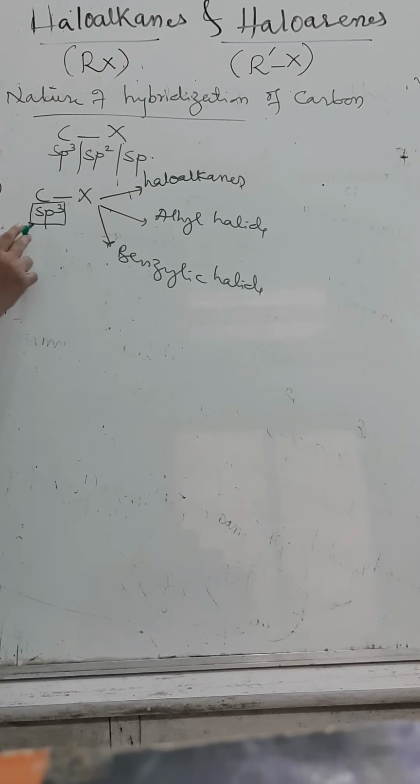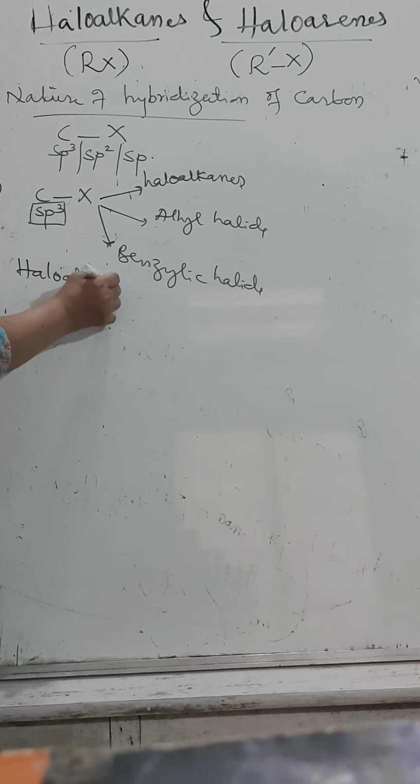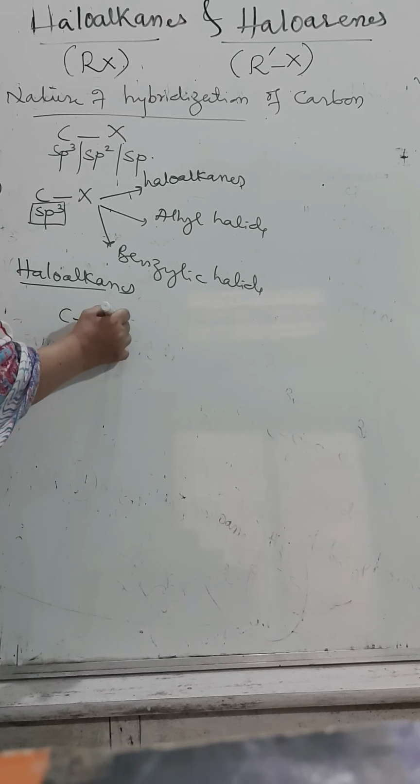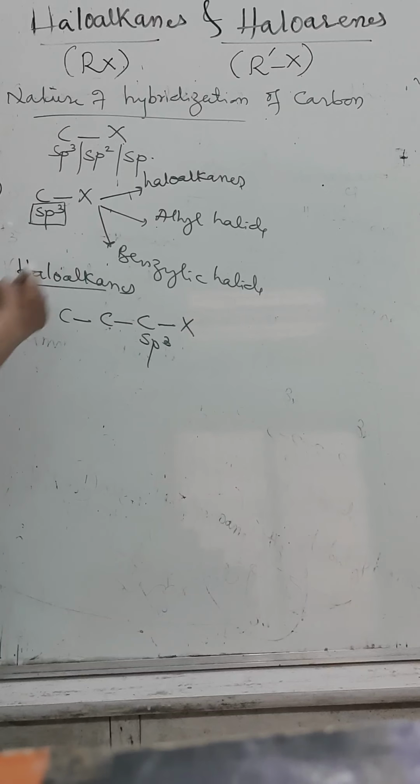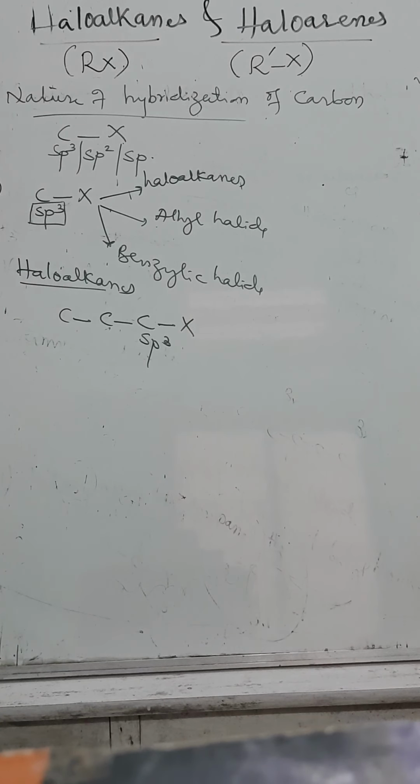Carbon is sp3 hybridized containing halide, may be haloalkane, our topic itself, allyl halide and benzylic halide. We'll see one by one. Already I told you about haloalkane. What are haloalkanes? Haloalkanes are derivatives of alkanes where one or all hydrogen atoms are replaced by halide group. If the halide group is only one, it is linked to a carbon atom which is sp3 hybridized. They are called as what? Halide group linked to sp3 hybridized carbon atom.